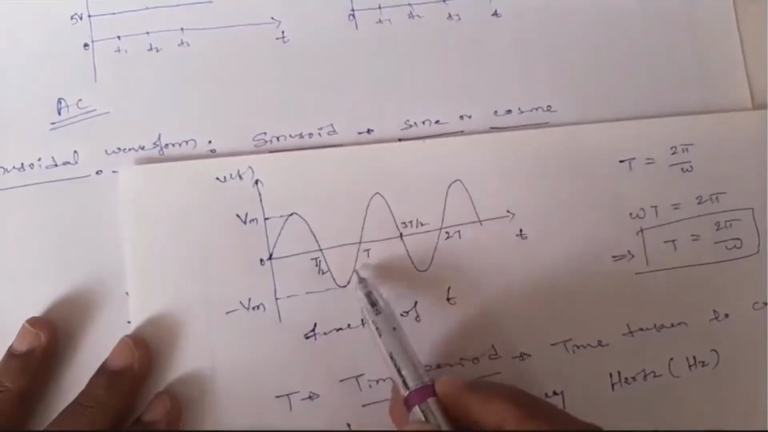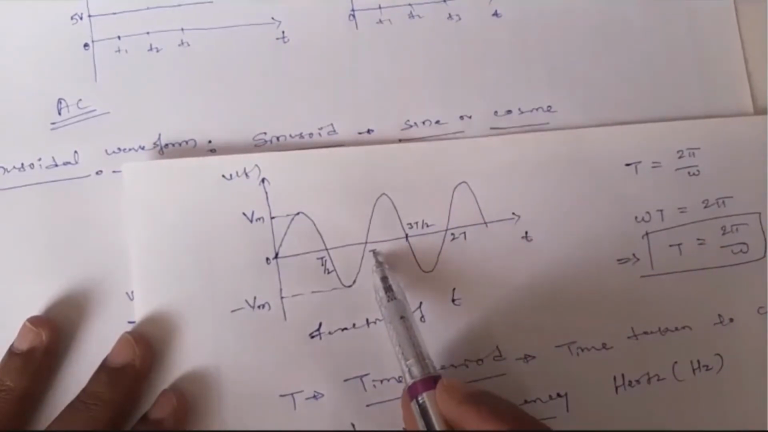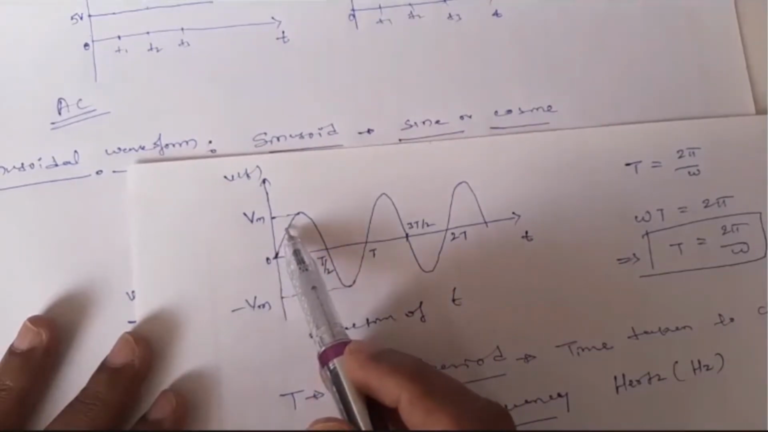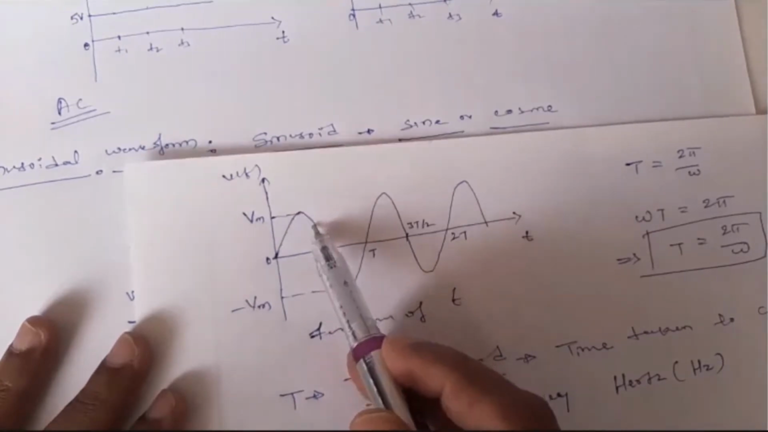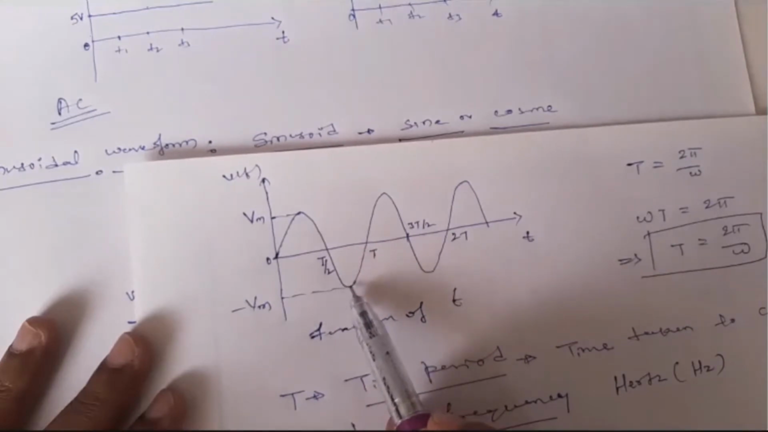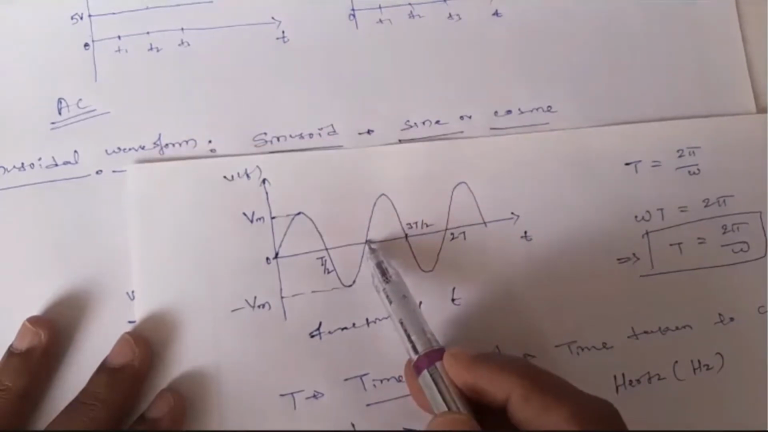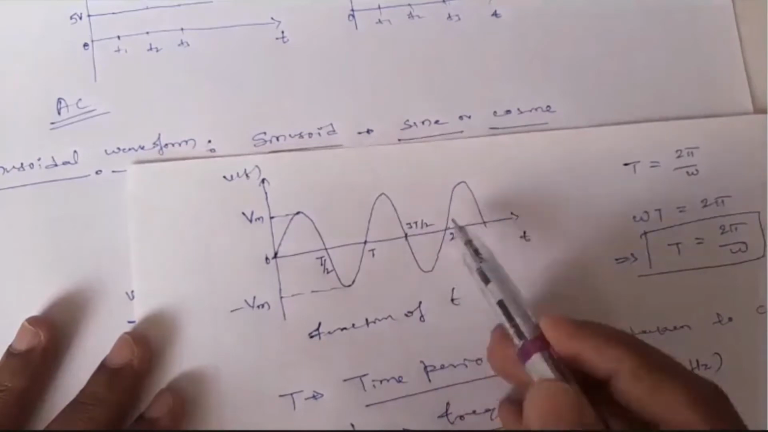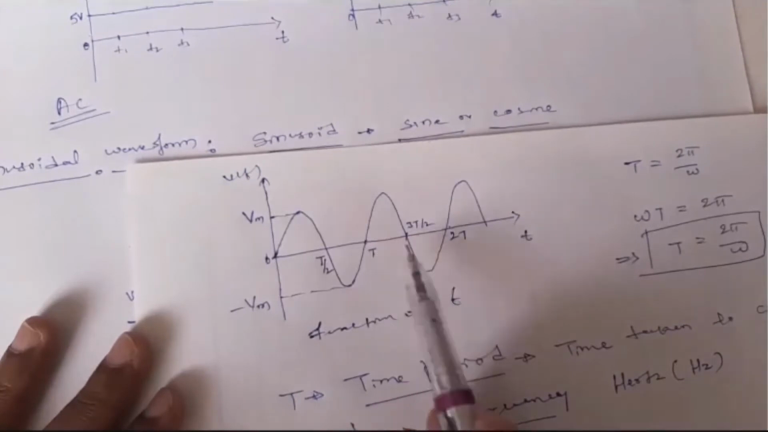If you see this sinusoidal waveform, it repeats every T seconds, capital T seconds. It will start at 0, increase in a positive cycle, go up to the peak Vm, then decrease, become 0, then decrease again in the negative, become the negative peak, then increase. So up to this it will repeat. If you see, this wave is repeated here, meaning the sinusoidal waveform repeats at every interval T. That's what is called the time period.